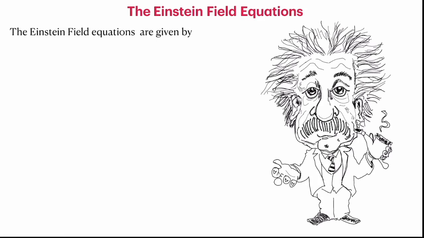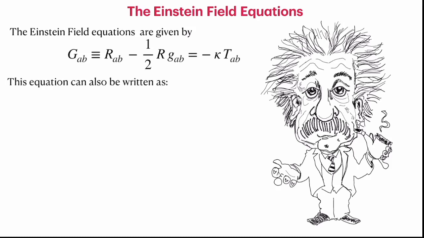The Einstein field equations can be written as G_AB, which we call the Einstein tensor, which is defined as R_AB minus half R into g_AB, is equal to minus kappa into T_AB. Please note that there is a minus sign missing in the last lecture, so there should have been minus kappa T_AB. However, it should not matter. We have not used it in any sense, but there should be a minus sign.